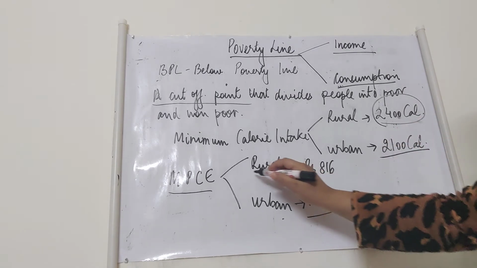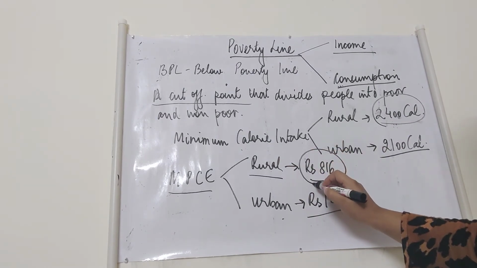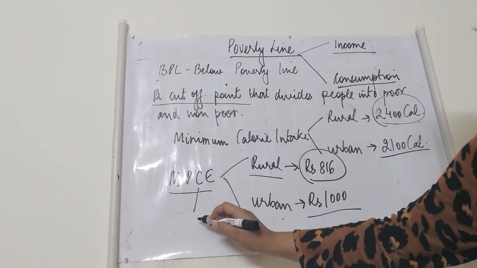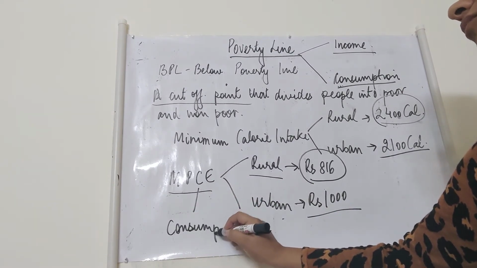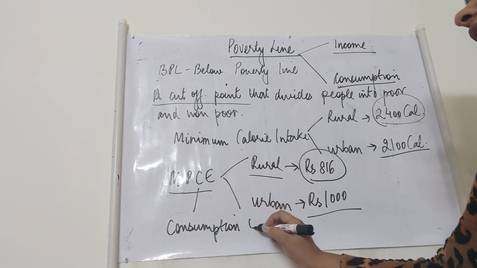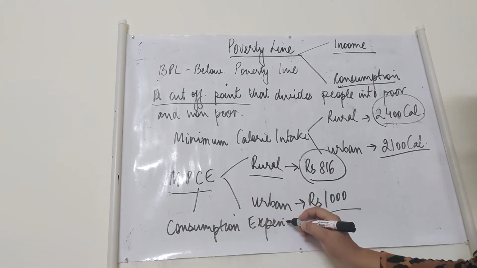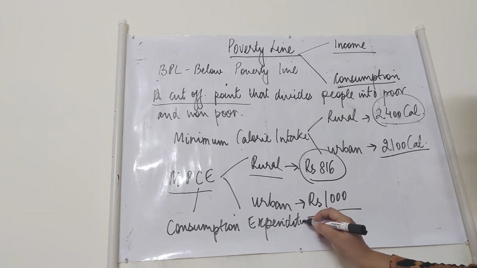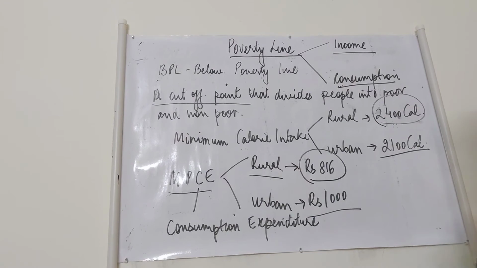Similarly, if a person living in the rural areas is spending less than rupees 816 on consumption expenditure. Now, CE is consumption. Out of the total income, what is the part of income which he is spending on consumption, on buying consumer goods? It can be food, it can be clothing, it can be other things of subsistence.